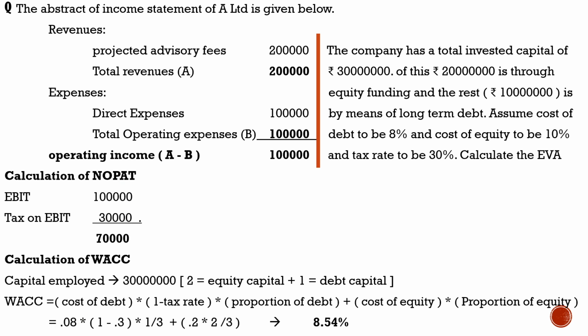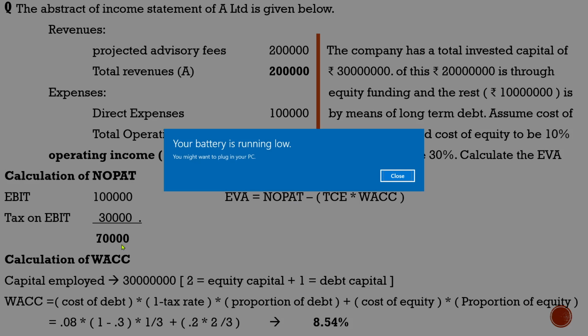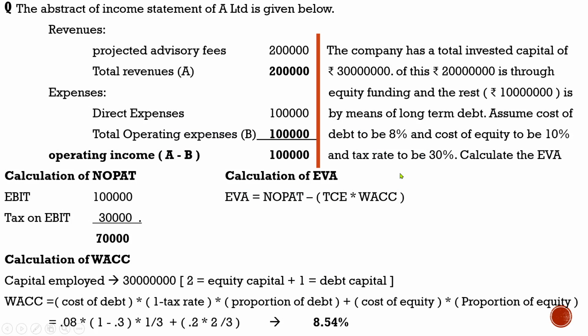So let us substitute these details in the equation. Calculation of EVA, we know that EVA is NOPAT minus TC into WACC, and NOPAT is already found, 70,000 minus TC is 3 crore into weighted average cost of capital, which is also computed. So the economic value added is 6 crore 74 lakhs 38,000. So this is how you have to do or make the computation regarding economic value added.